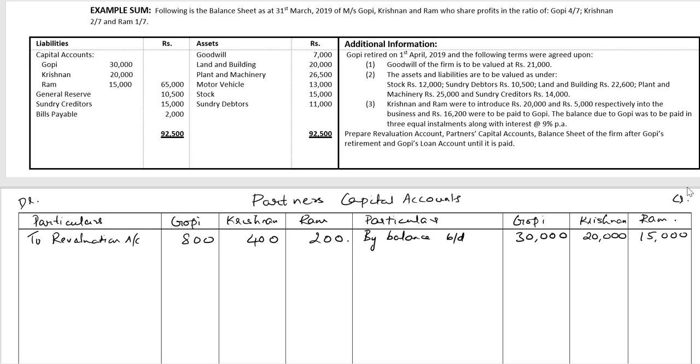Next we'll deal with the reserves. There's a general reserve of 10,500 rupees. We'll distribute that by general reserve account. We need to distribute 10,500 in OPSR 4:2:1. So we have 6,000, 3,000 and 1,500.